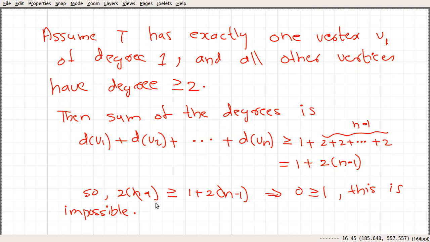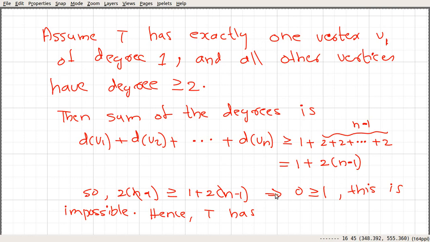So we get a contradiction here, and we reached here because we assumed that T has exactly one vertex of degree 1. Because of that reason, hence T has at least two vertices of degree 1.